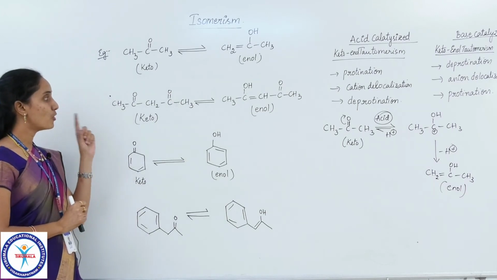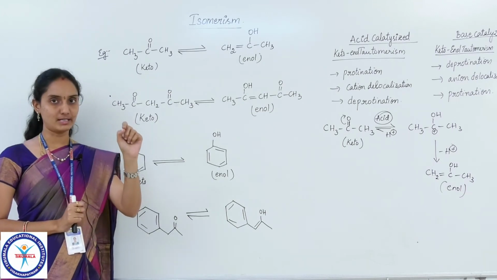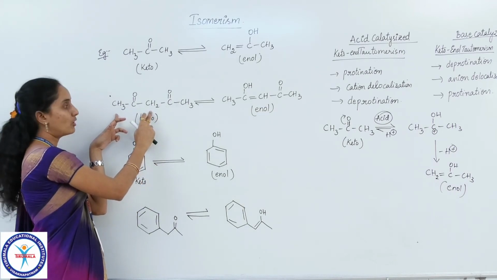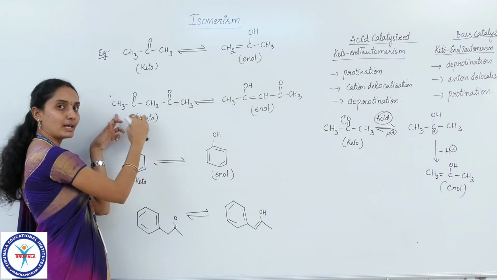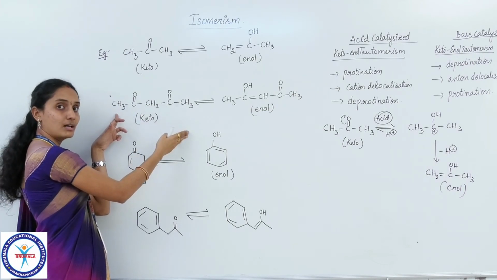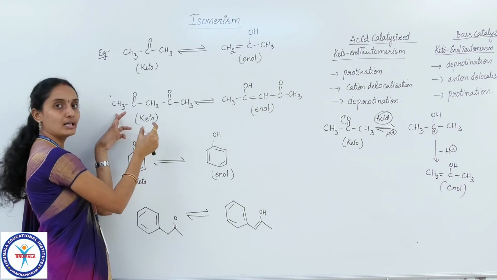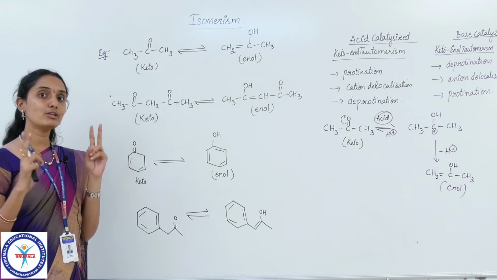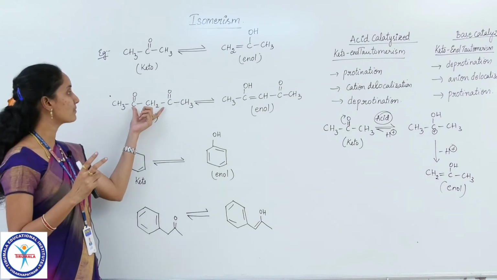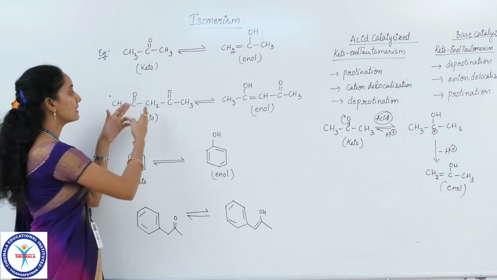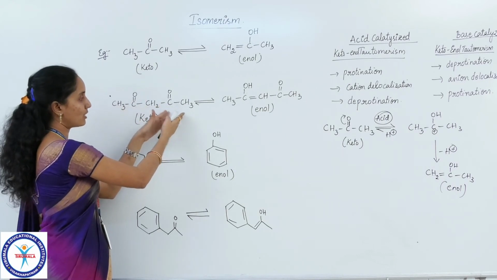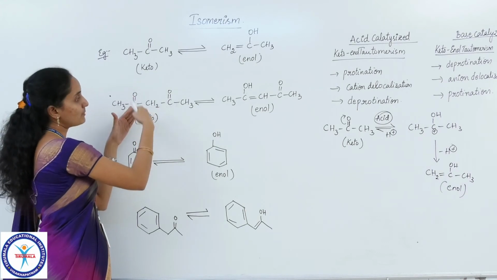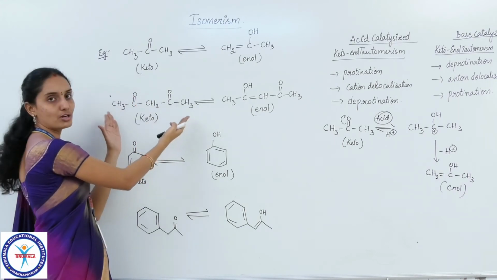Now again a question: from where do you have to remove the alpha hydrogen to form the enol? The most important thing to remember here is that we have three alpha carbons, so you can remove hydrogen from any of these three. But stress this point: if an alpha carbon is intervened between two functional groups, it is influenced by both functional groups. This carbon is alpha with respect to this functional group and this functional group also.